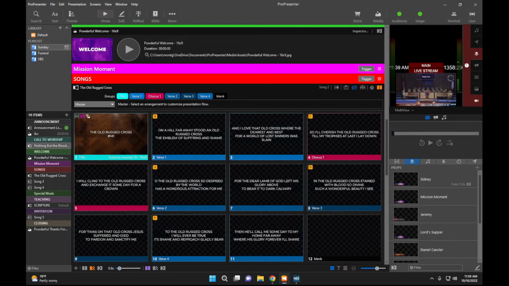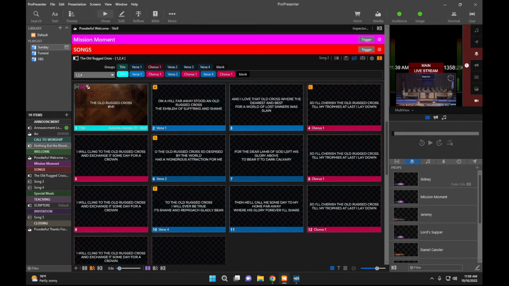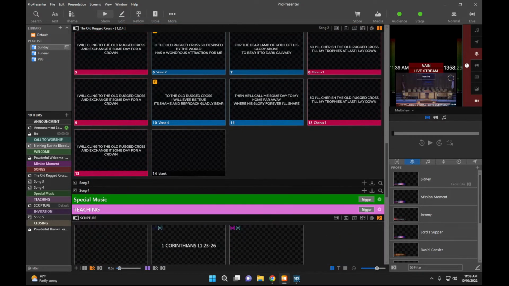Then we're going to check our arrangement again. We notice the choruses aren't in there like we need it. And we've got a couple different ways. We have all the verses, when we have verses 1, 2, and 4. We'll just do 1, 2, and 4 this week. So we've got that. And we'll click arrangement just to get that out of the way.